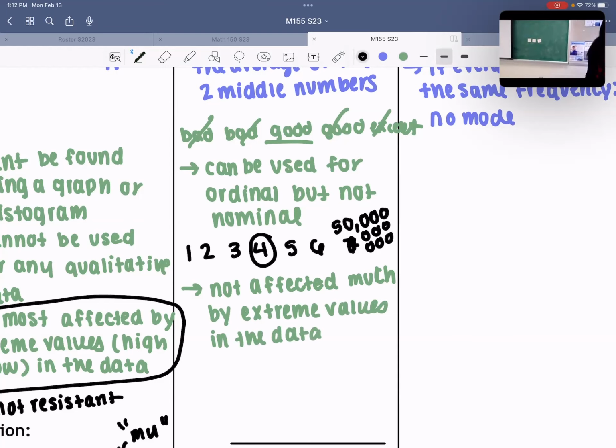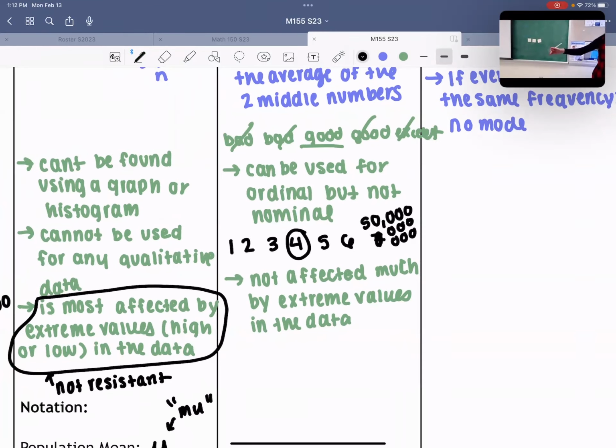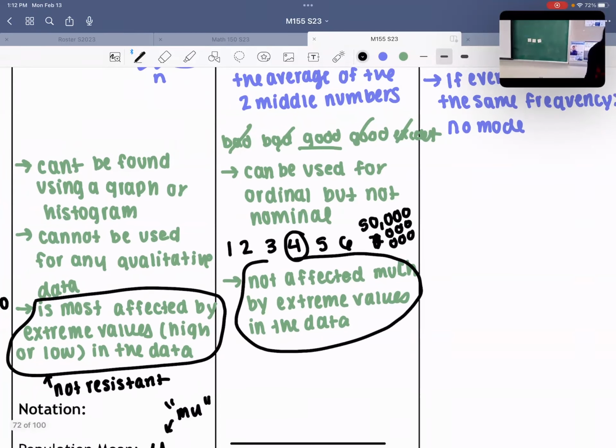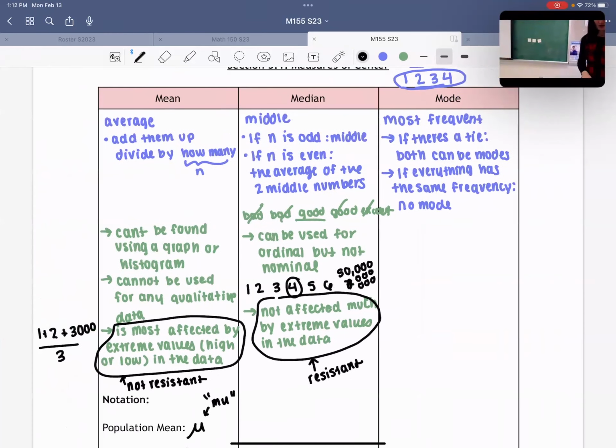Okay. And if the opposite of that said that the mean was not resistant, well, this means that the mean is resistant. So this idea of resistance means if I change the highest number to 50 billion, the median would still be the same. It's resistant to change. Any questions on median?